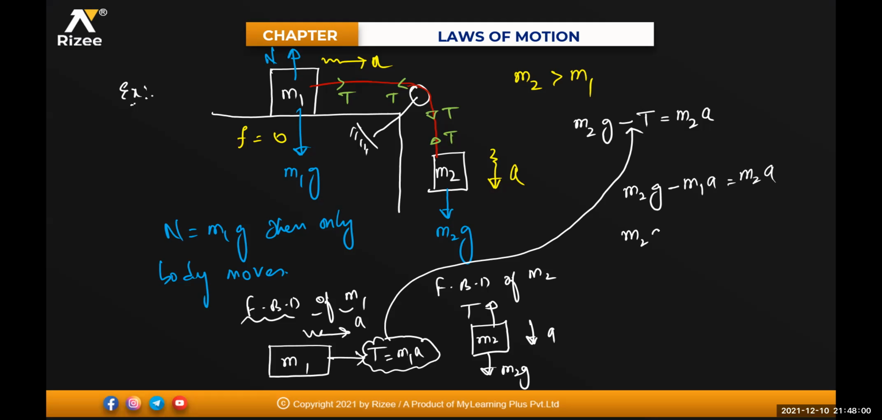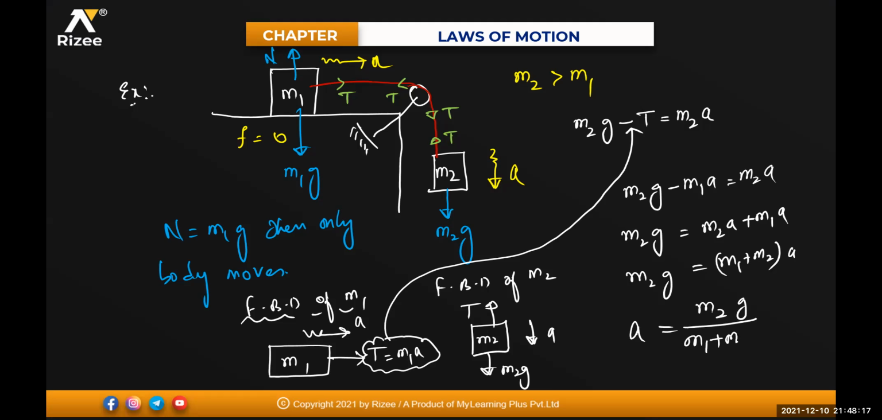So this is M2 into g is equal to M2 into a, and M1 into a will go there. So it is M1 plus M2 into a. This is your M2 into g. So acceleration will be equal to M2 into g divided by M1 plus M2. Any doubt to anyone in this?